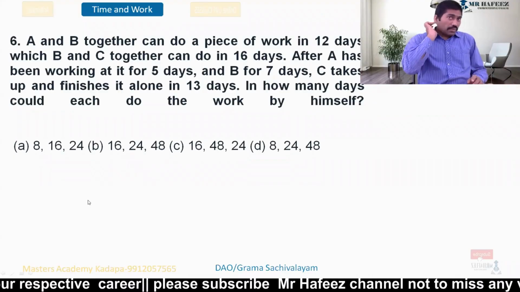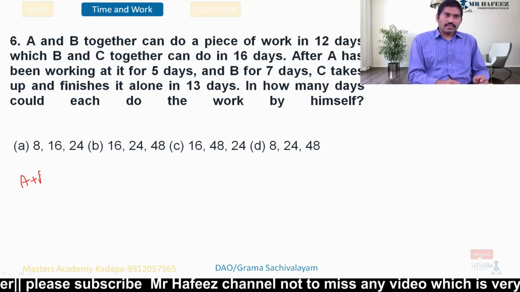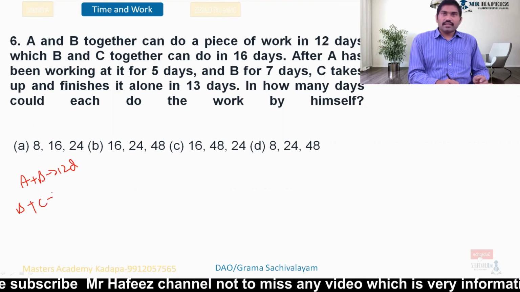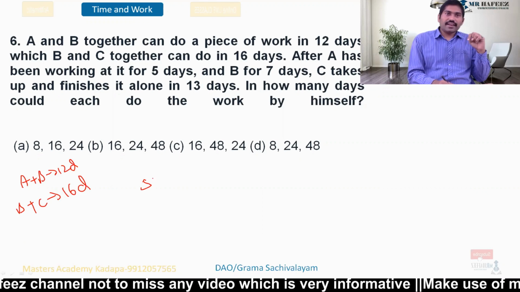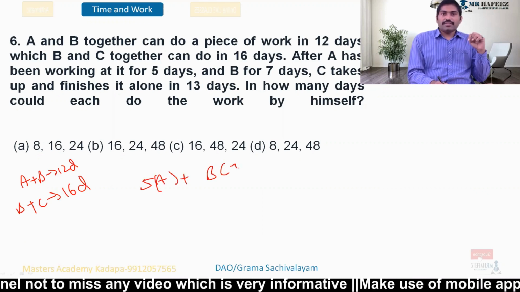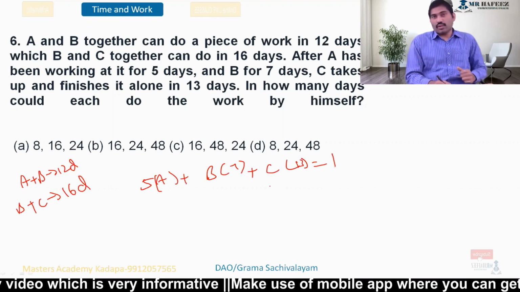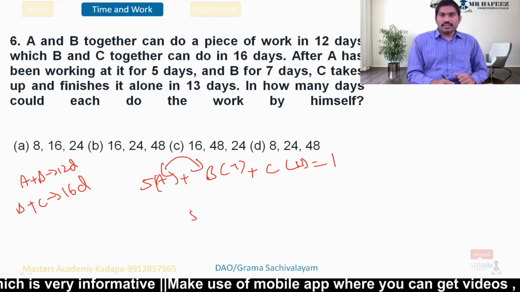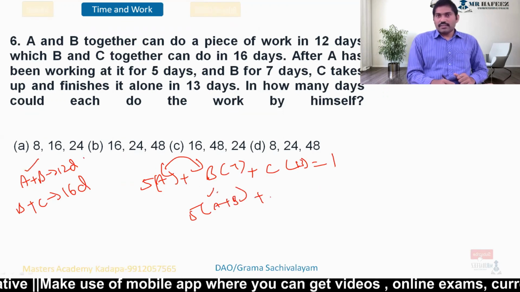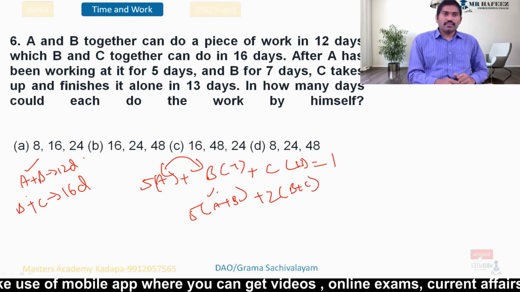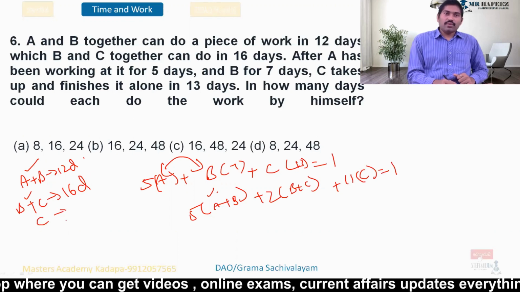Next. A and B together can do a piece of work in 12 days, and B and C can do the same piece of work in 16 days. After A has been working for 5 days, B worked for 7 days, C worked for 13 days, work finished. Work finished is always 1. So I can make it like 5 times A plus B. Why am I doing this? Because A plus B I know. And 2 times B plus C. B plus C I know. Plus 11 times C. C I don't know.